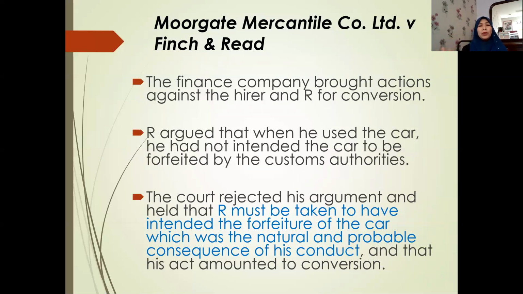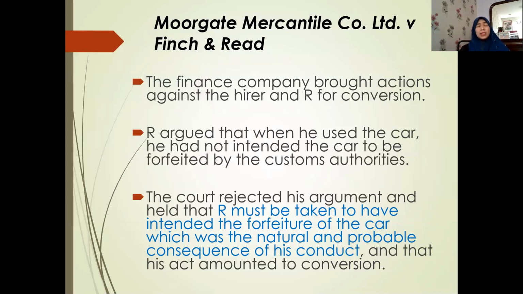So the defendant argued that when he used the car, he had no intention that the car be forfeited by the customs authorities. Yes, he had intention to do the dealings with regards to the uncustomed watches, but no intention on the respondent's part for the car to be forfeited by customs authorities. That's the difference which was argued in the court.